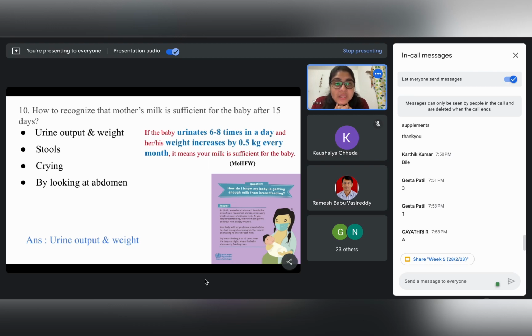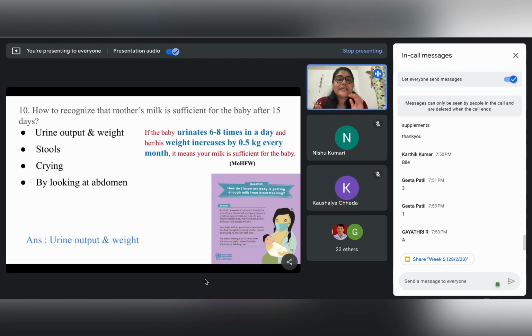And also, can anybody tell me what should be the frequency of feeding to the child? How many times should we usually feed the child? On demand. Okay, on demand, yes. 10 to 12 times. Yes, after 2 hours. So initially it is around 10 to 12 times a day over the entire day, which is usually the advocated timeline for the feeding of milk to the child, right?